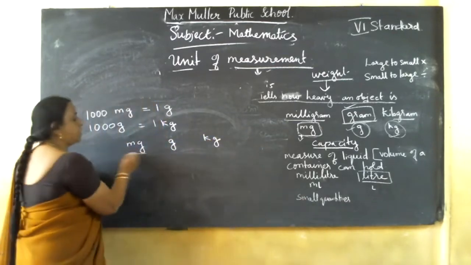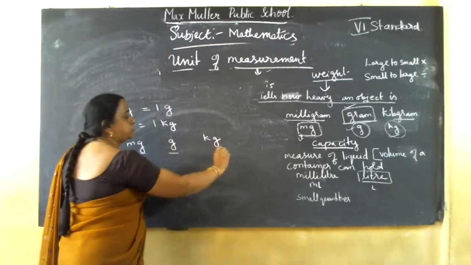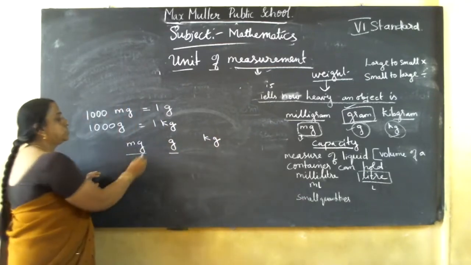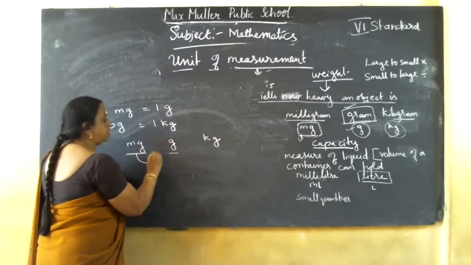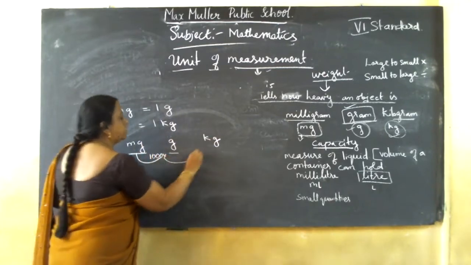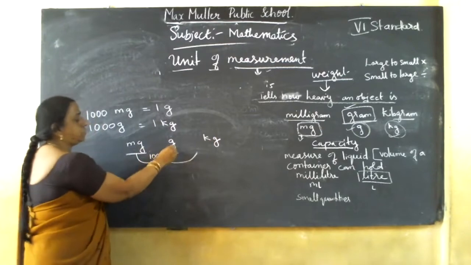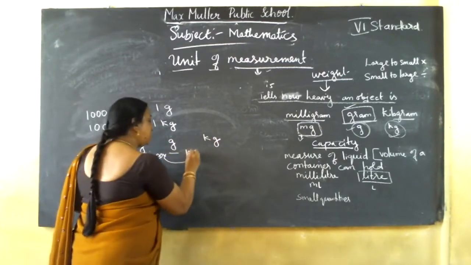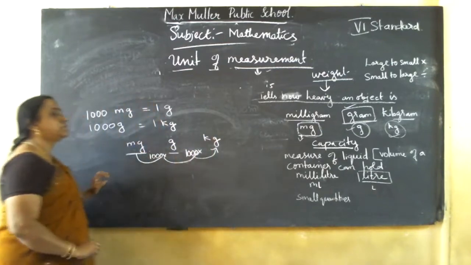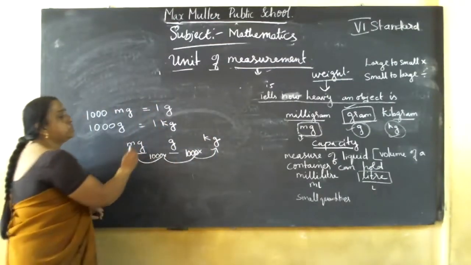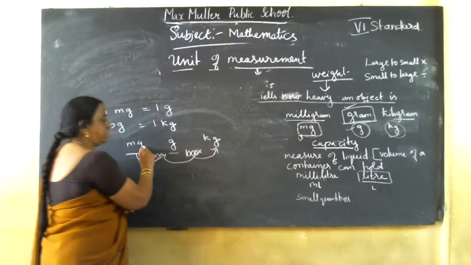The smaller unit, then a little bit bigger, I arranged in ascending order. So 1000 mg equal to 1 gram. Again, 1000 grams is equal to 1 kg. Here also you can convert one unit to another unit.